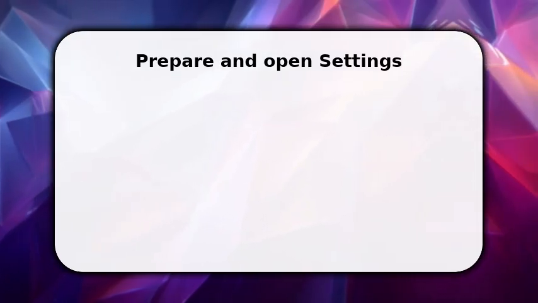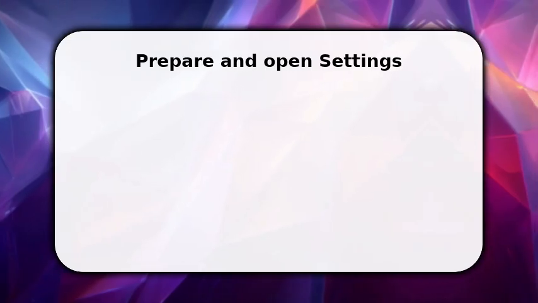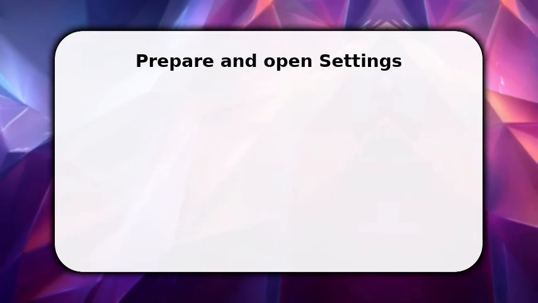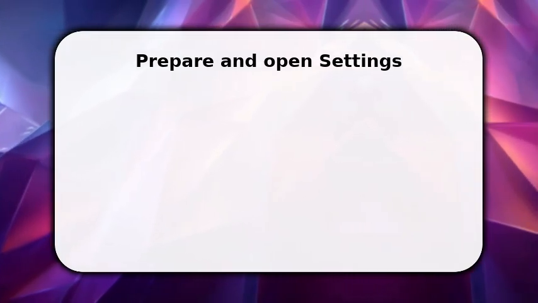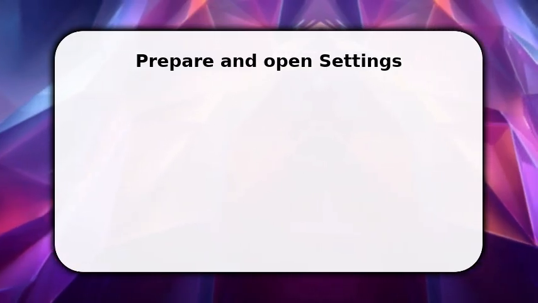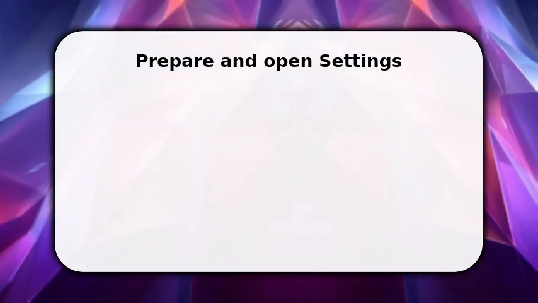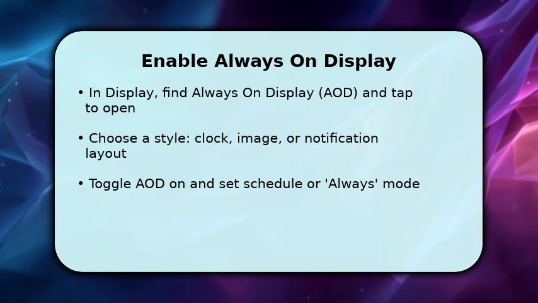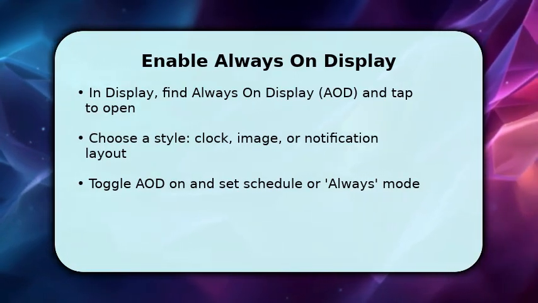If the phone asks, enable a secure lock method like PIN, pattern, or fingerprint, because Always-on Display requires a protected lock screen. Do this now so you don't get interrupted later. Keeping the device awake while you change settings speeds the process and prevents accidental timeouts. Once inside Display Settings, locate Always on Display and enter its menu.